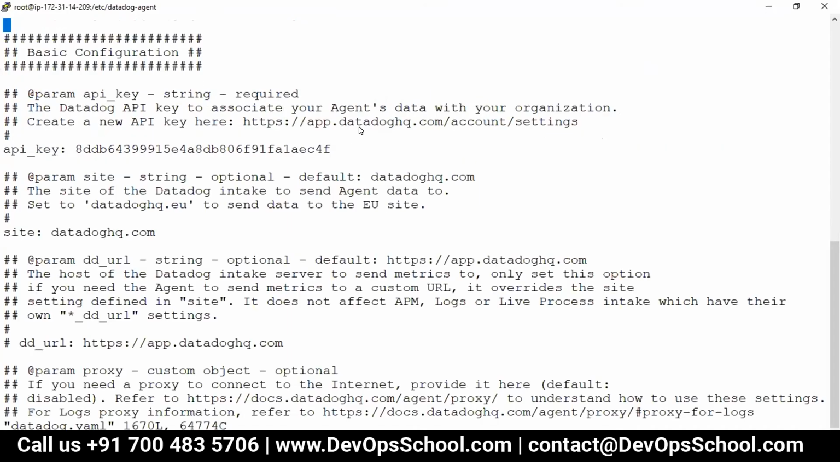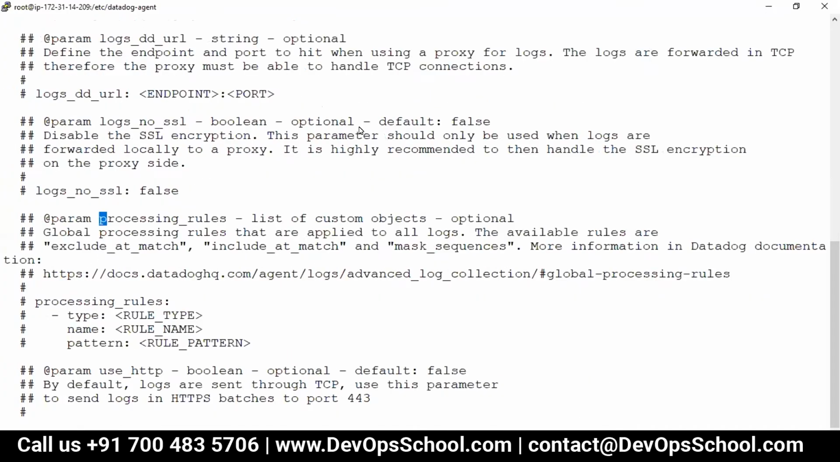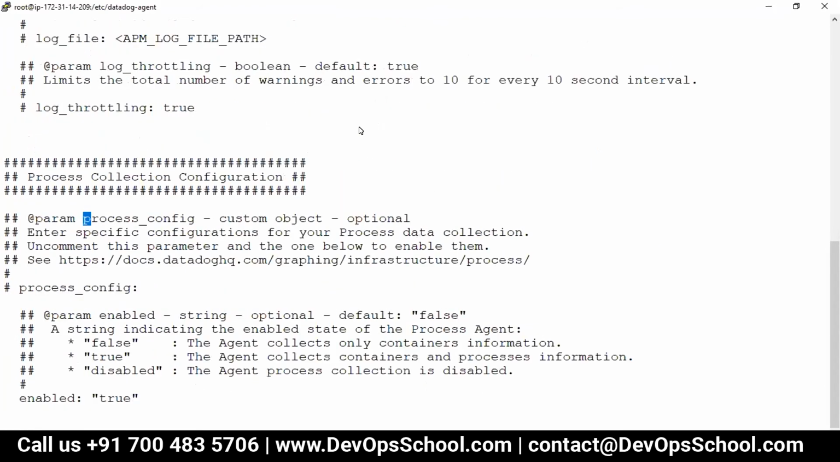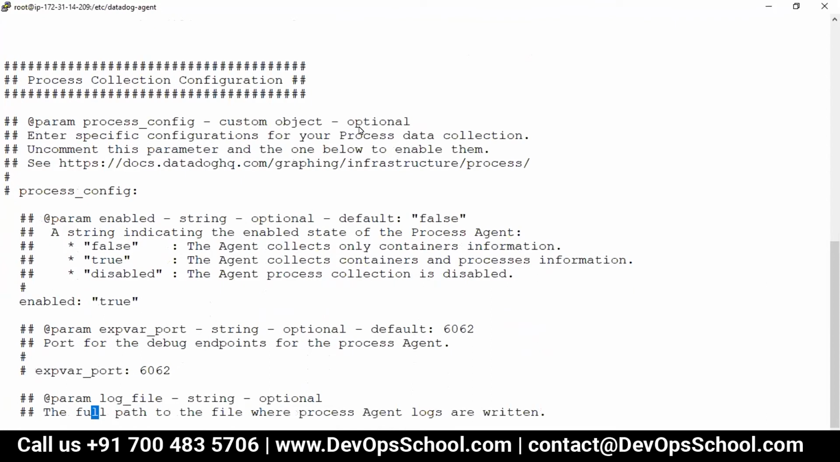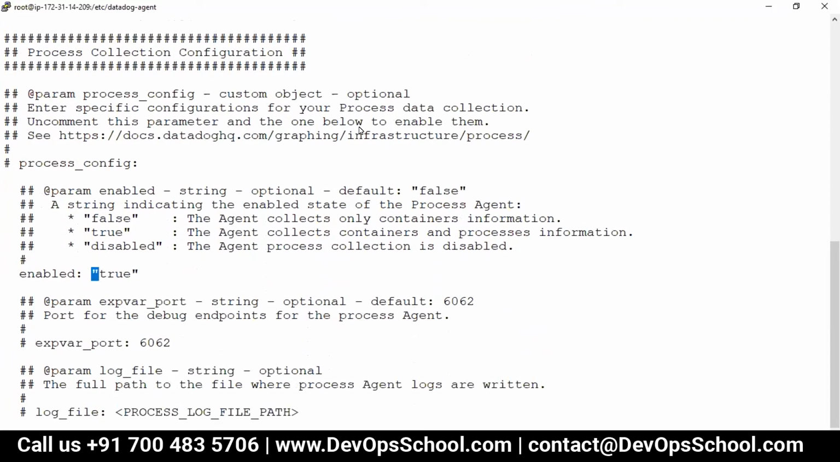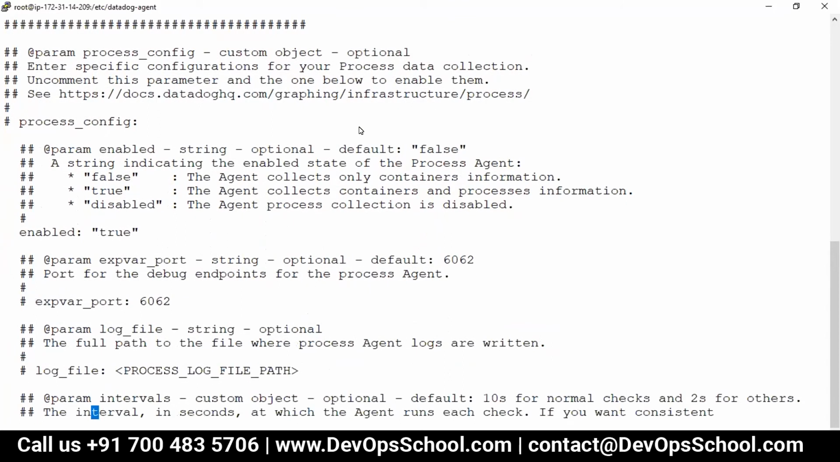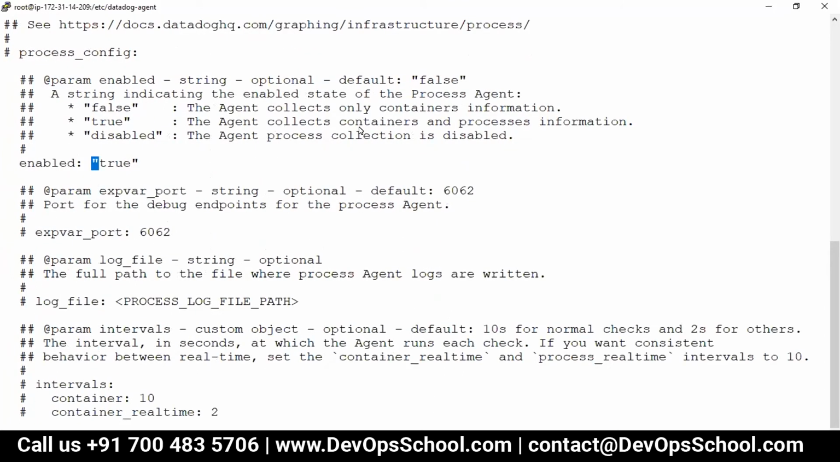I'll just modify the process. Then here, and I see that enabled true. I think it should be enable, is it? No, it should be correct. I'm just thinking what mistake I have made. I think it's a YAML issue I have made. Let me try.